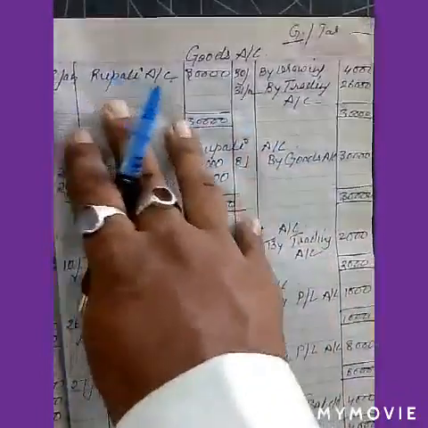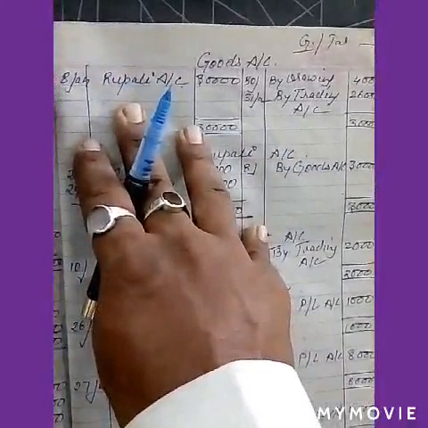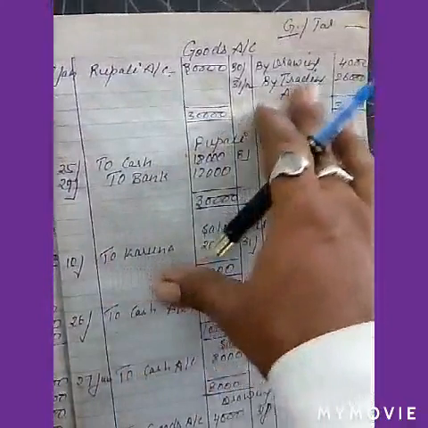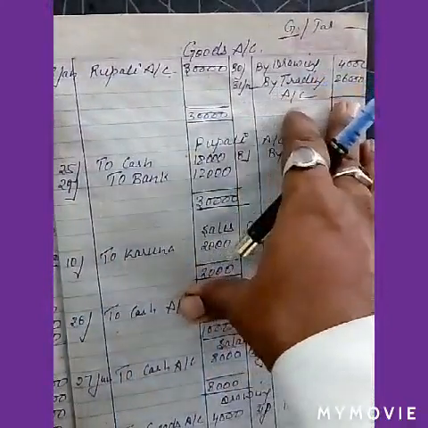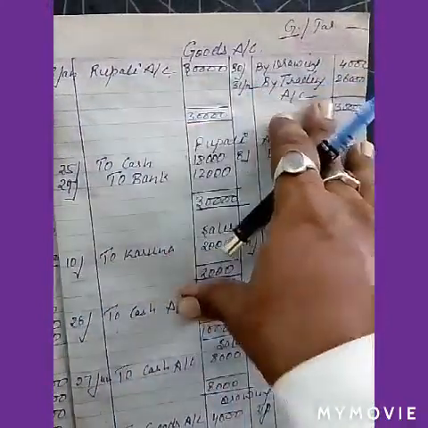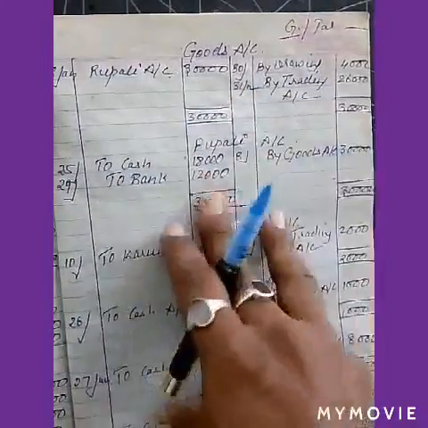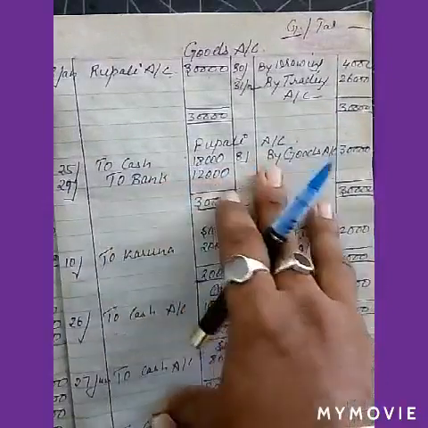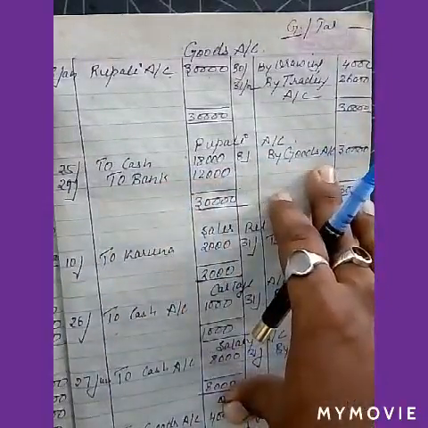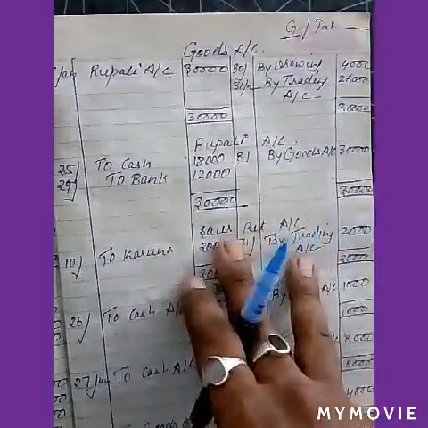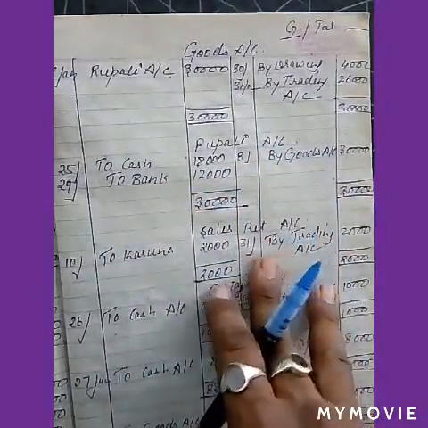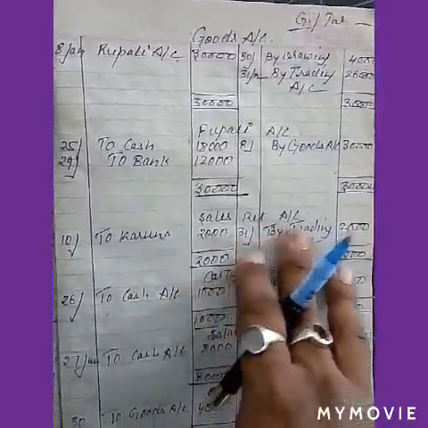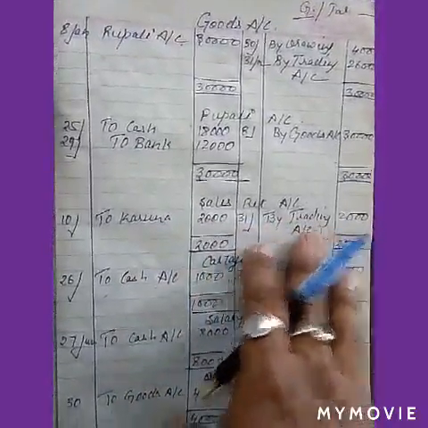In the beginning, on 8th January, Rupali account 30,000, by drawings 4,000, and the rest to trading, 30,000 minus 4,000, it is 26,000. Then Rupali account: to cash 18,000, to bank 12,000, by goods account or purchase account 30,000. After this, the sales return account: by Karna 2,000 and by trading and profit and loss account 2,000.